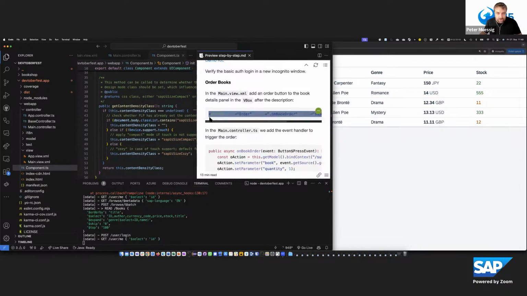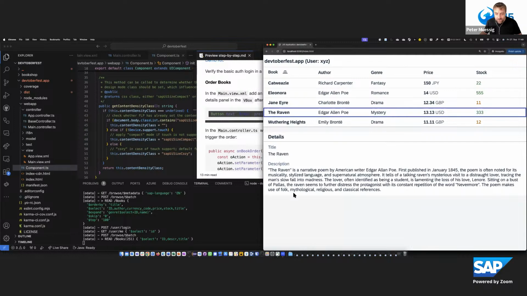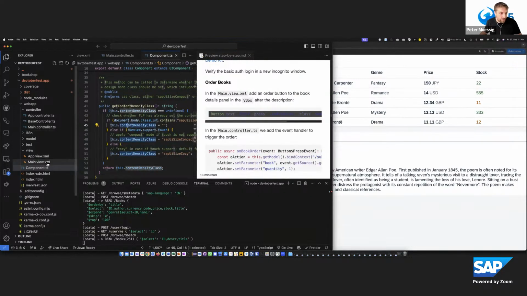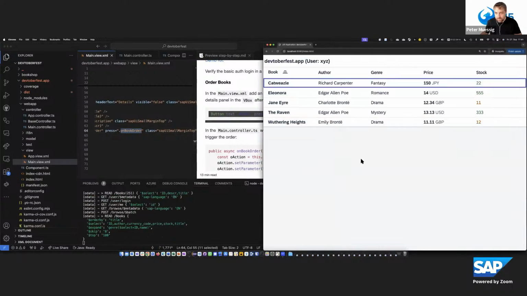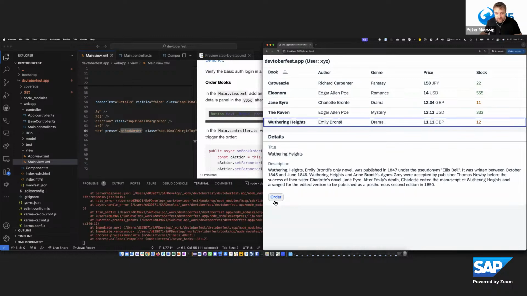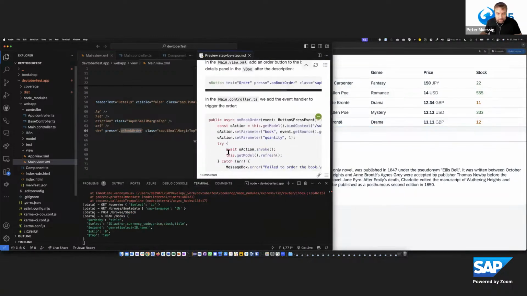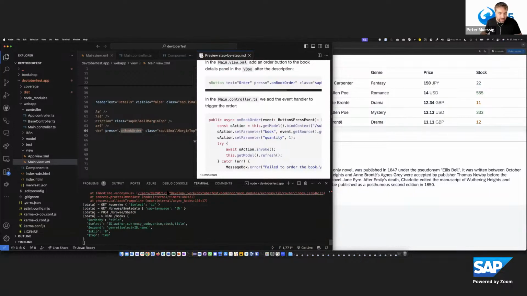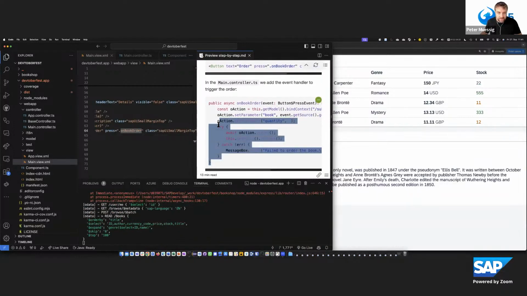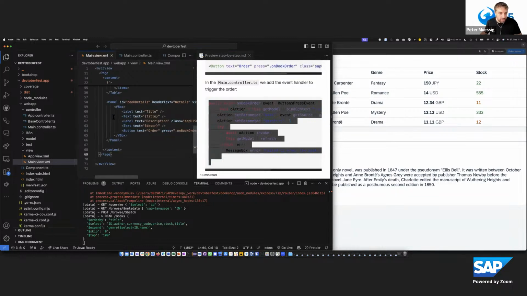And in order to order a book, we need an order button here in the details. I go to the main view. And here in the main view, in this VBox, we add the order button. It has a press handler with onBookOrder. We implement that. And now if I click, I have this order available. This error is a side effect. We can ignore that. That has something to do in the server with setting some headers. But that's no issue for the runtime in this case.